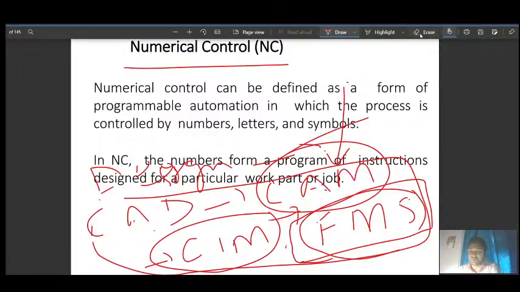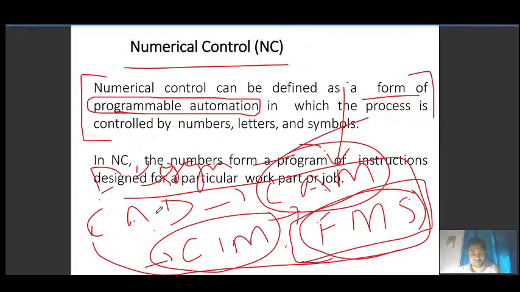This is the definition of a form of programmable automation, because we are moving towards automation. Here we use CAD software and automatic drafting is done, whereas earlier we were doing everything manually. Obviously machines were there, but operators were running those machines. But what if we can eliminate the operators in the CAM part?